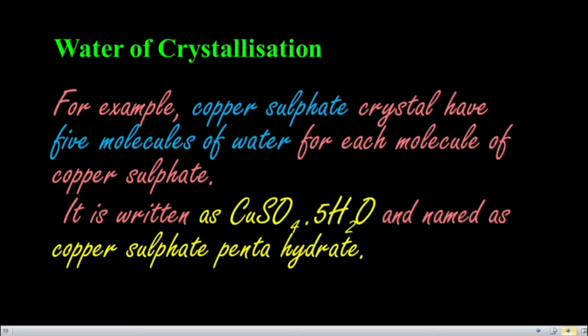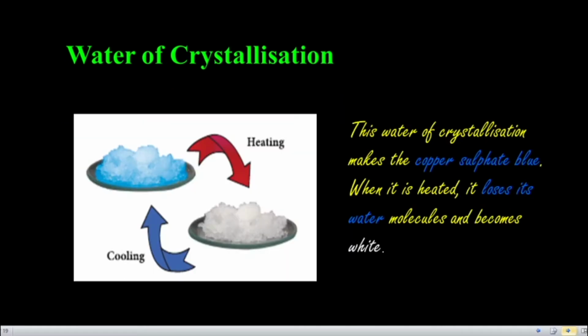So how do you pronounce it? Copper sulfate pentahydrate, because each formula unit carries 5 water molecules, so you have to write it like this. The water of crystallization makes copper sulfate blue. If copper sulfate is combined with water molecules, the color is blue.